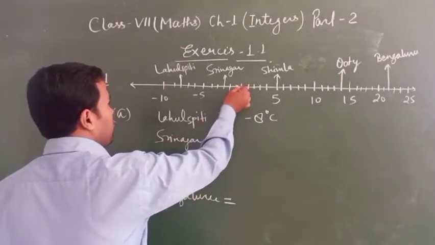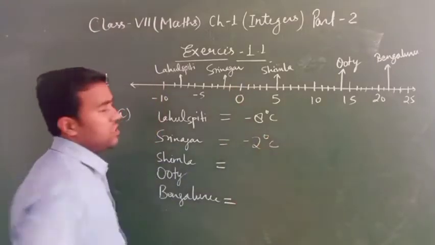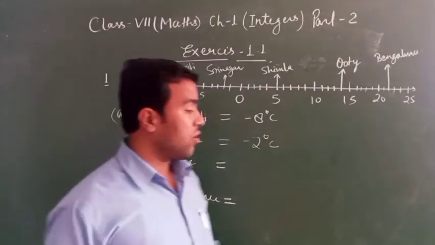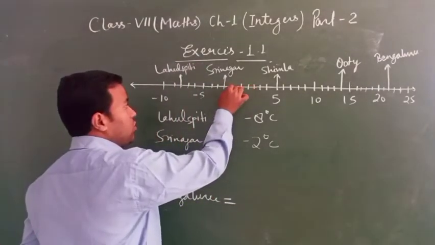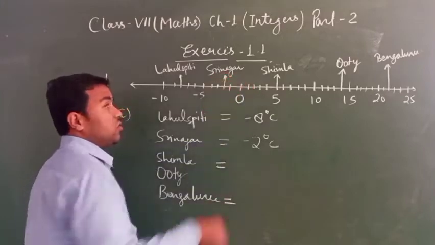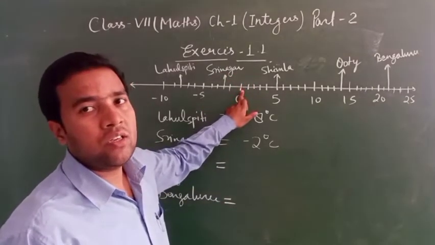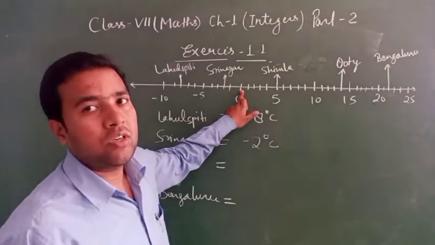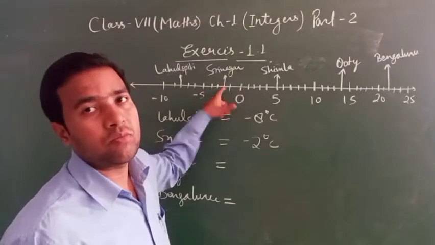Srinagar: 0, 1, 2, minus 2 degrees Celsius. Start from 0, do not count the 0. If you count 0, 1, your answer will become wrong. 0 means 0. So 1, 2, minus 2.